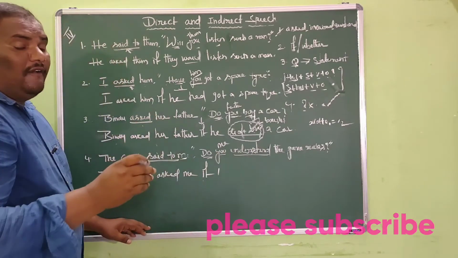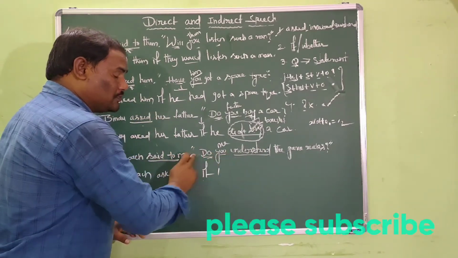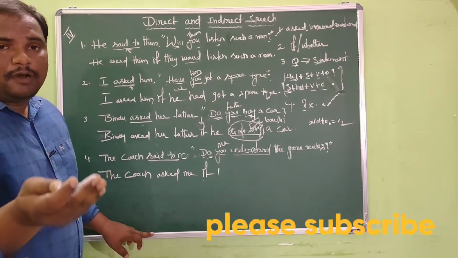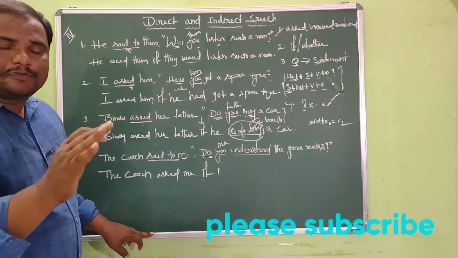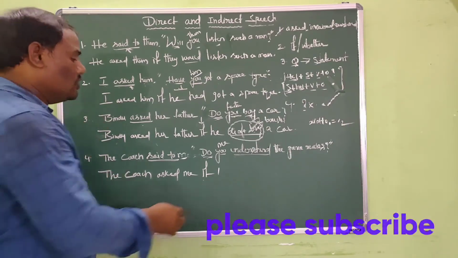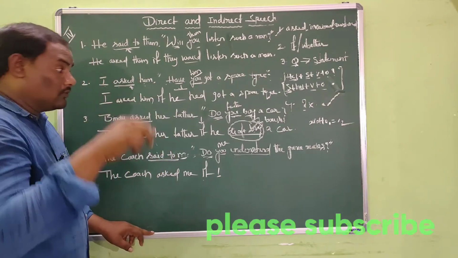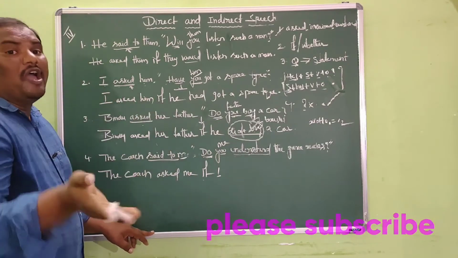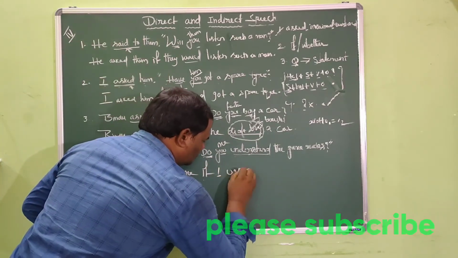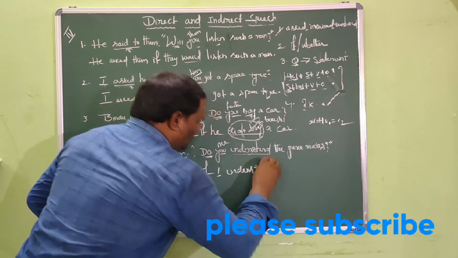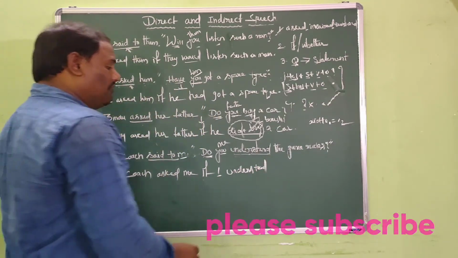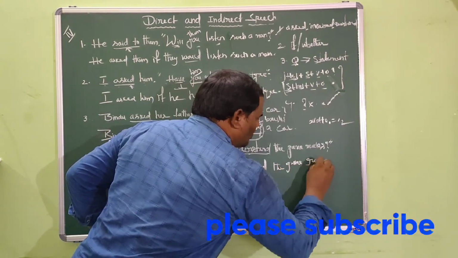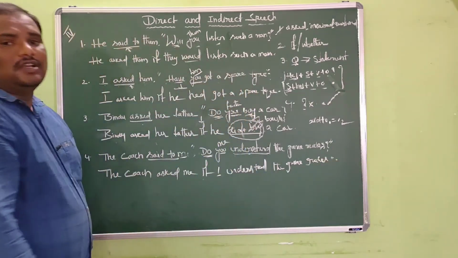Do plus understand. But now it is in simple present tense. The interrogative reported speech is in simple present tense. Simple present tense can be changed into simple past tense. In simple past tense, we get the structure subject plus V2 plus object, isn't it? So after the subject, I have to write the V2 form of the verb. So when you convert do plus understand, because understand is the V1 form of the verb, its V2 will be understood. Once again, the coach asked me if I understood the game rules. That becomes the answer for this question.